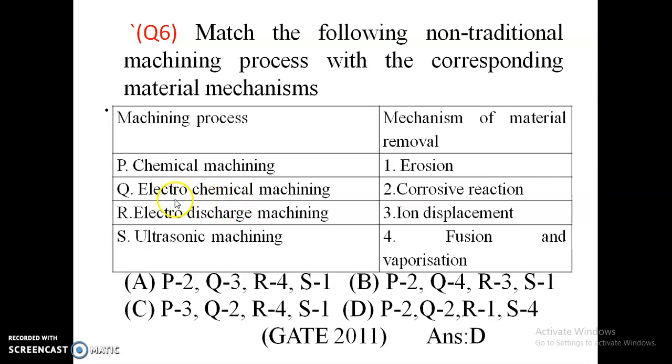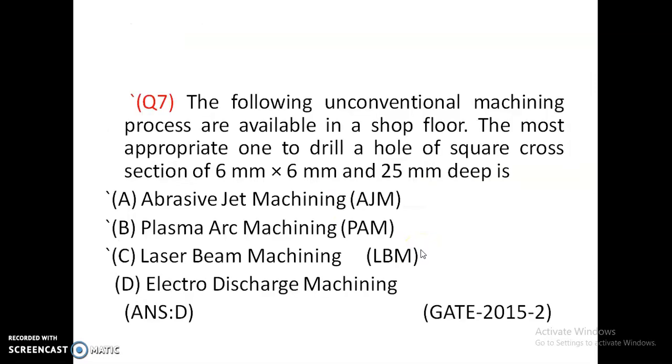In electrochemical machining, it is due to ion displacement. So chemical machining is corrosive reaction, electrochemical machining is ion displacement, ultrasonic machining is erosion, and electrical discharge machining is fusion and vaporization.